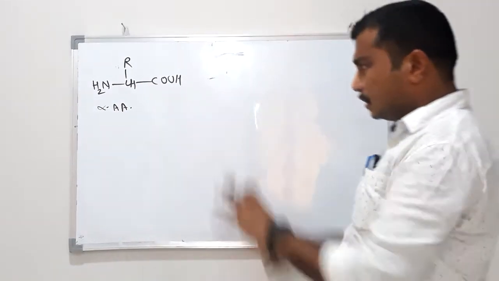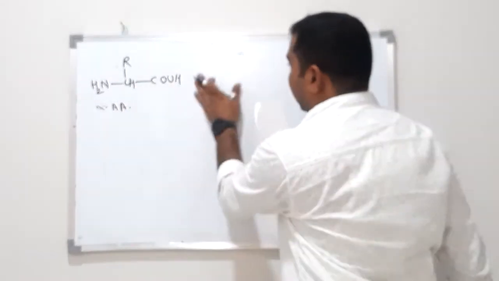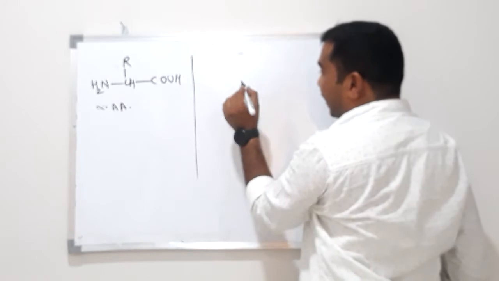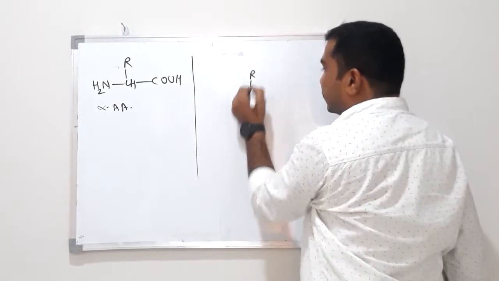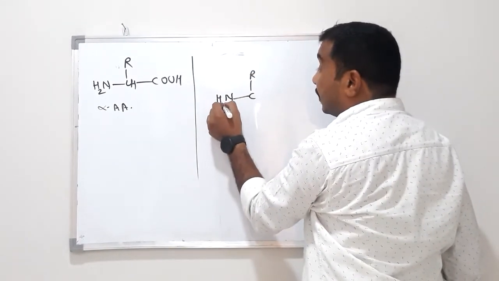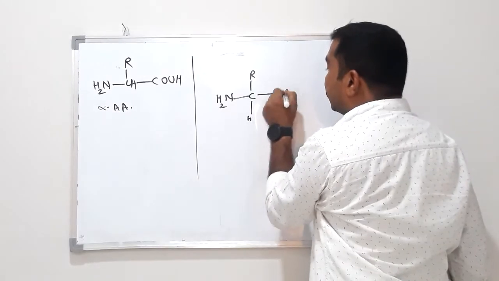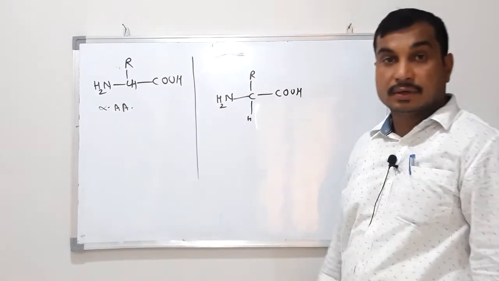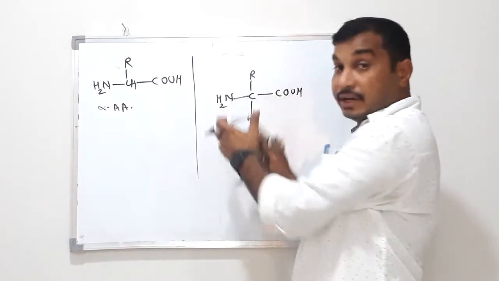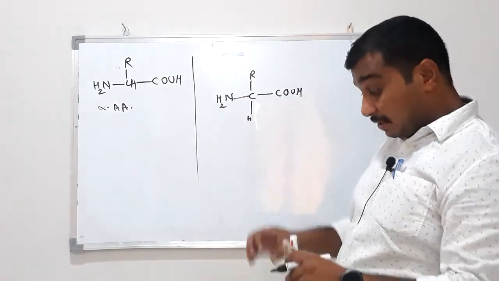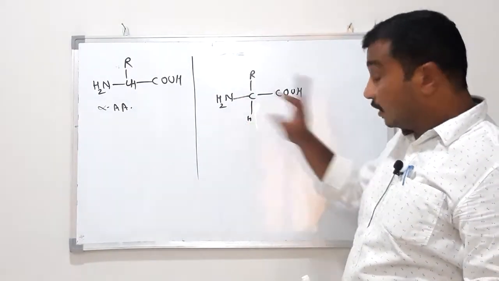Just observe this structure. Is there any chiral carbon atom? I will write like this. Is an asymmetric or chiral carbon atom present in amino acid or not?